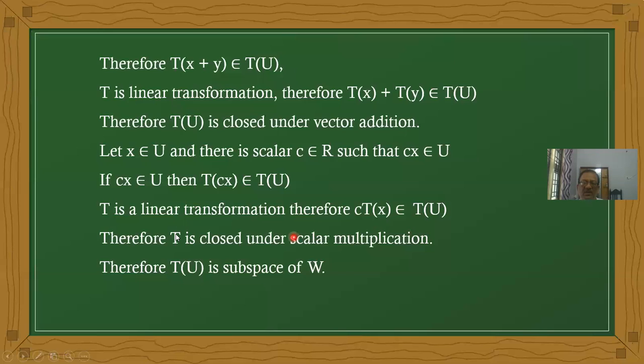Now observe here, both are satisfied. T of U is closed under vector addition, and T of U is closed under scalar multiplication. Therefore T of U satisfies the vector subspace properties. Therefore we can say T of U is a subspace of W.